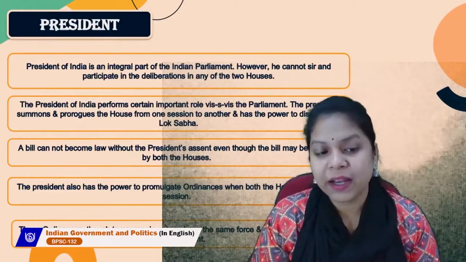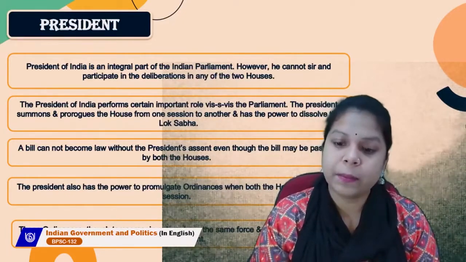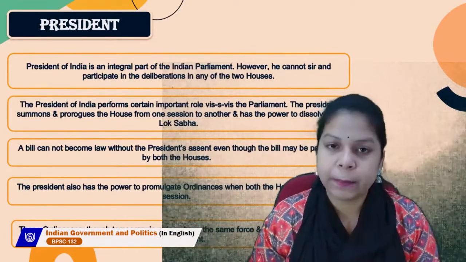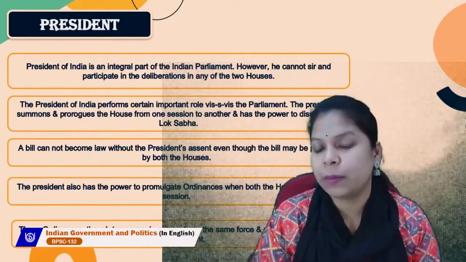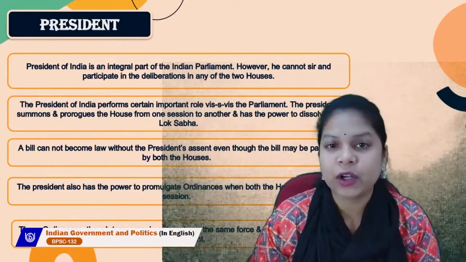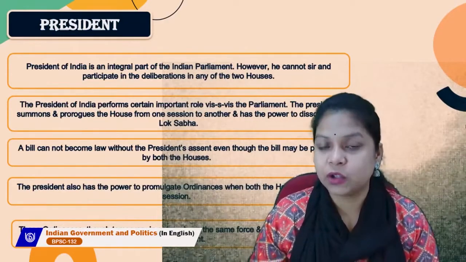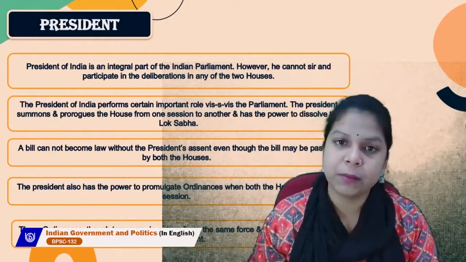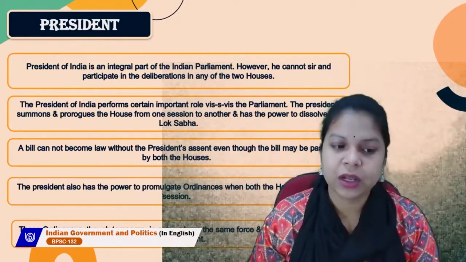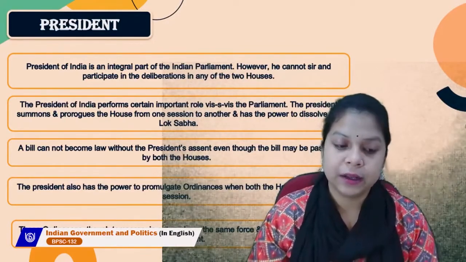So a bill cannot become a law without the president's assent, even though the bill may be passed by both the houses. So suppose there is a bill which is passed by both Lok Sabha and Rajya Sabha, but that bill cannot become an act or a law if it is not signed by the president. So the president's signature is very important for a bill to become a law.